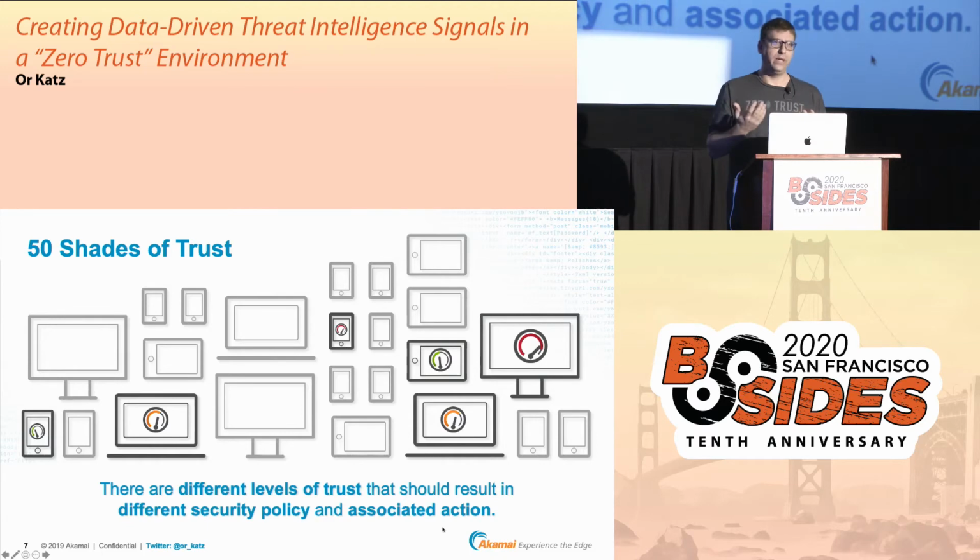And that actually led me to the understanding that what we need to do is to define the trust level and apply the relevant security policy based on that level with the associated action. And an important note about it, when we talk about action, action is something in the context of trust and risk. We can say risk and trust. It's very similar in that sense, is that we need to apply actions that will do two things.